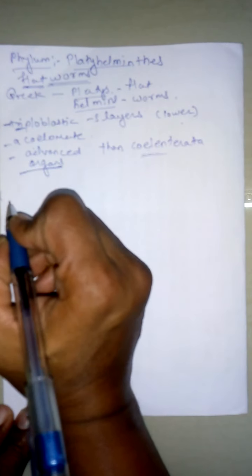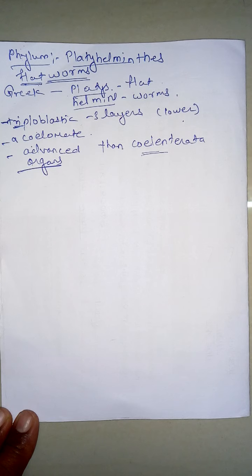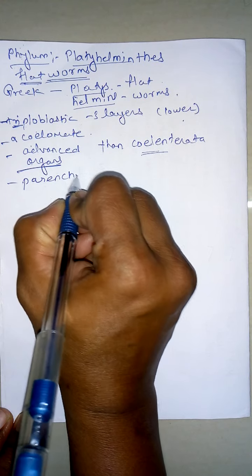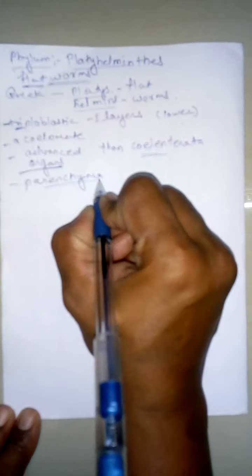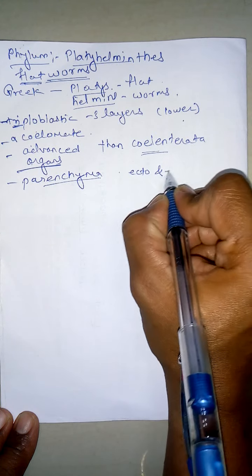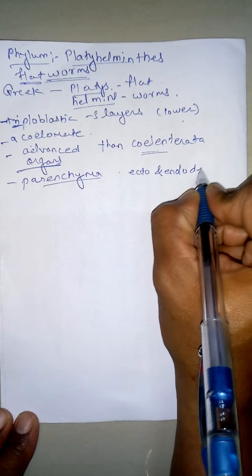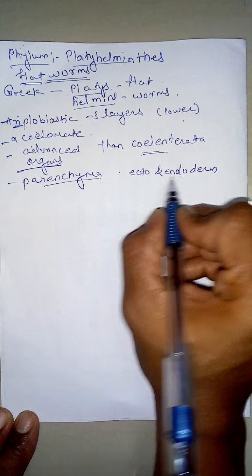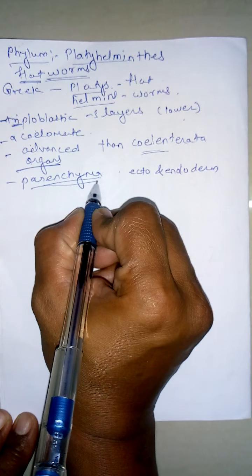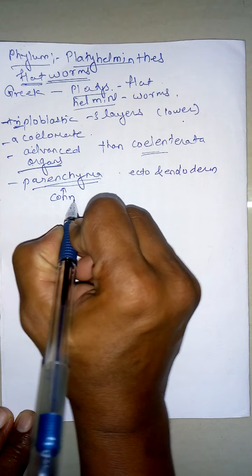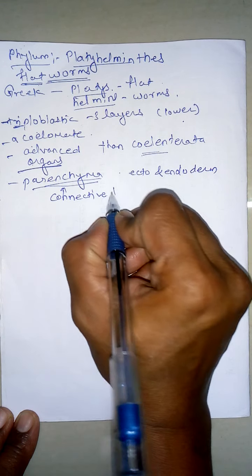Now, the mesoderm forms a type of connective tissue, which we call parenchyma. This parenchyma is present between the ectoderm, the outer layer, and the endoderm, and acts as a connective tissue.